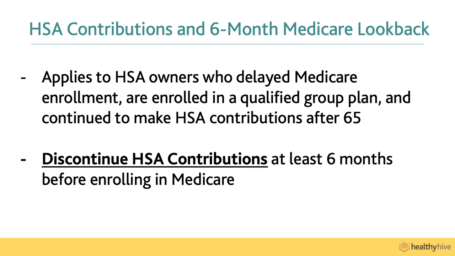Medicare coverage is retroactive for the 6 months preceding Medicare enrollment, but not before an enrollee's 65th birthday. It is very important that she discontinue HSA contributions at least 6 months prior to the special enrollment to avoid penalties. For example, if she is anticipating retiring in September, she may wish to discontinue HSA contributions in February to be extra safe.